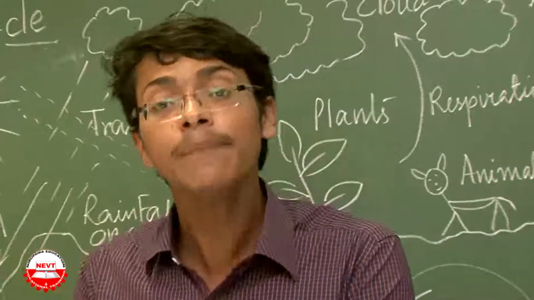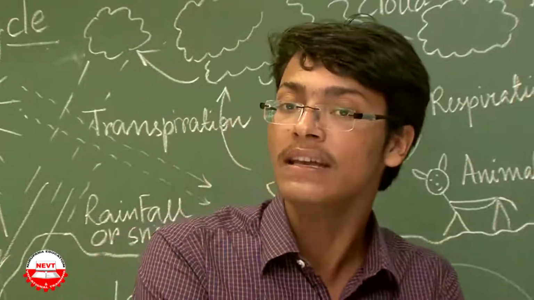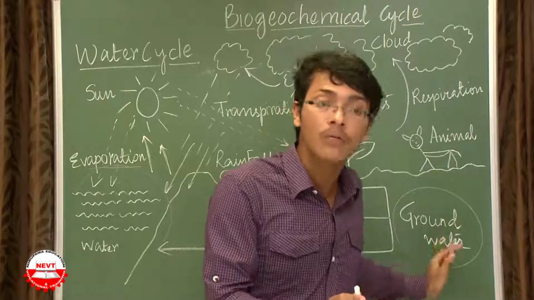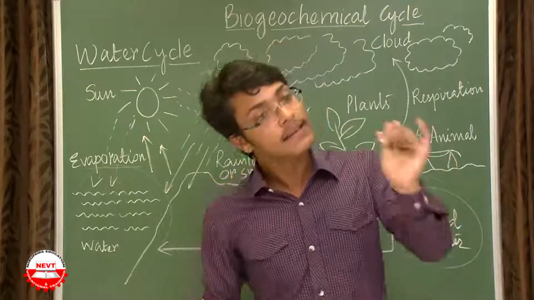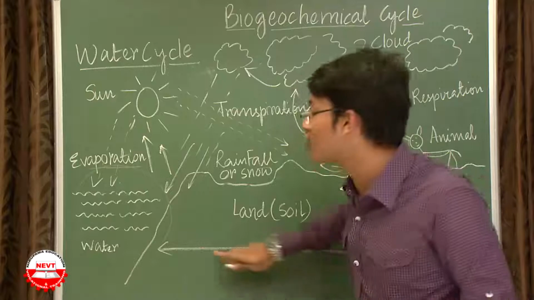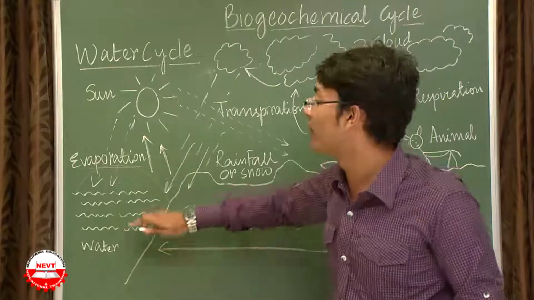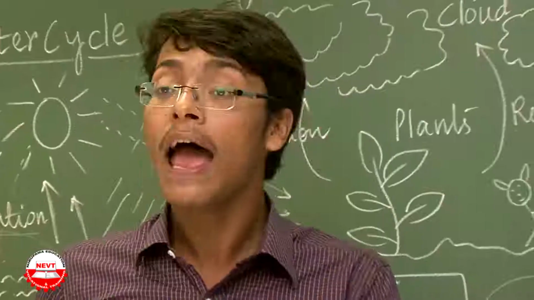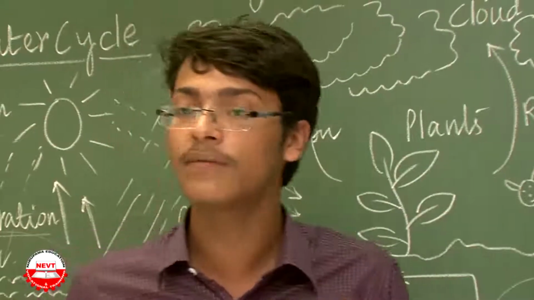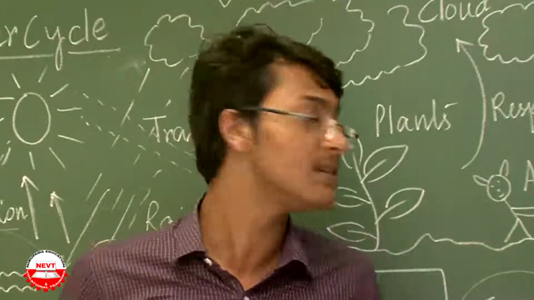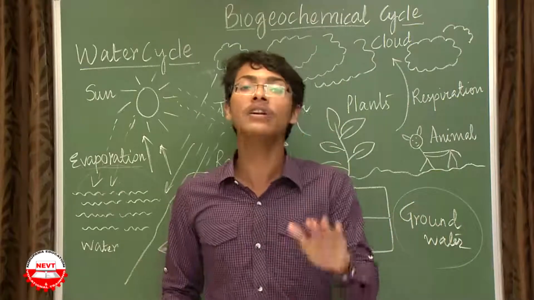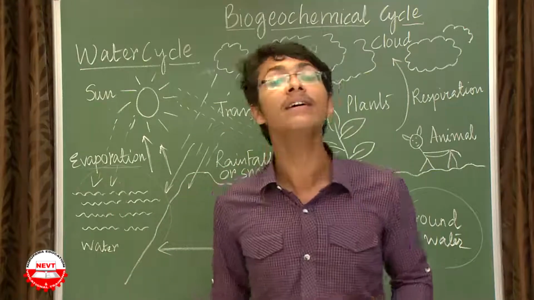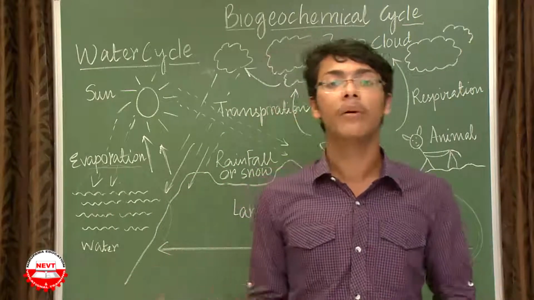But 90% of the water goes back to the sea, and a very little amount is retained in the ground as groundwater. This groundwater again makes a channel through its own path and reaches the sea. And this groundwater is considered to be very pure, and we have learned in the previous sections of this chapter that excess use of fertilizers disturbs the pollution level of the groundwater, and definitely it will indirectly also affect the seawater. This is all about the water cycle.